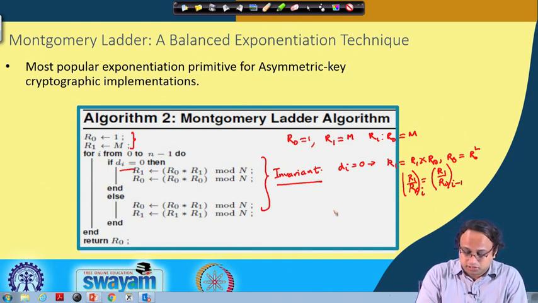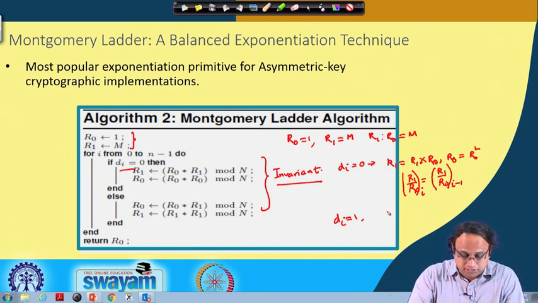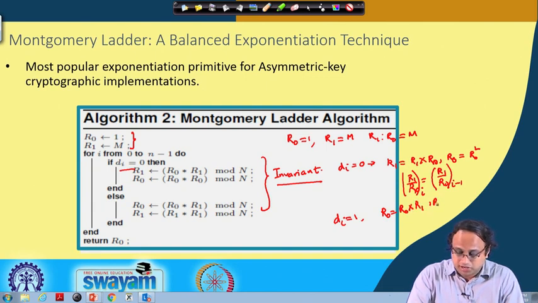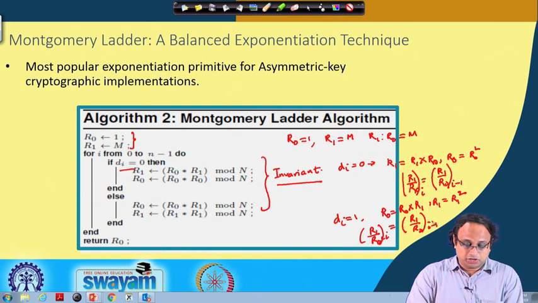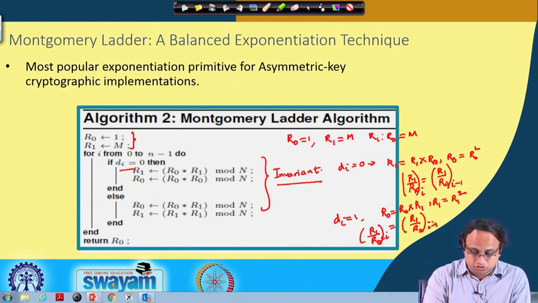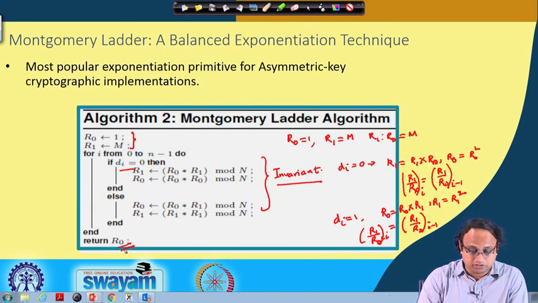Likewise, if your secret bit is 1, that is d_i is 1, then you perform the multiplication in R0. Therefore, R0 becomes R0 times R1, and you perform squaring in R1, so R1 becomes R1 squared. Again, you observe that R1 by R0 in the ith iteration is the same as R1 by R0 in the previous iteration. Therefore, at the end of the day, through this computation you return the value of R0, and the value of R0 is indeed equal to m to the power of d modulo n, which is what we want.